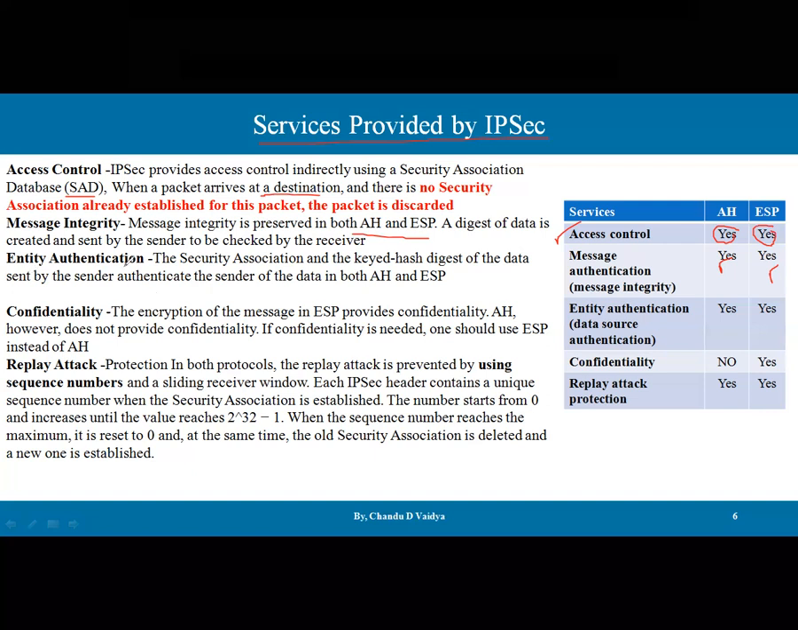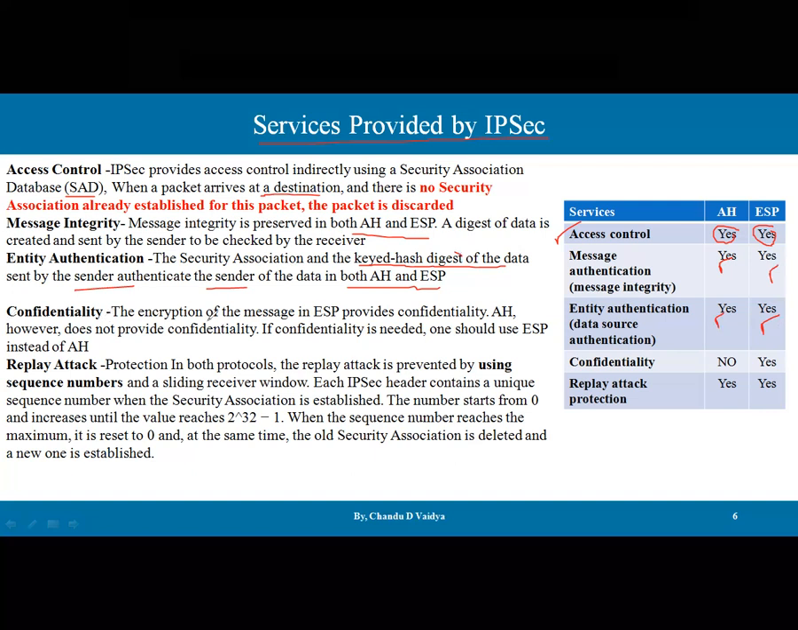Then entity authentication. The security association and the key-based hash digest of the data sent by the sender authenticate the sender of the data in both AH and ESP. Here the sender information is available, so that the receiver can say that I have received the content from a trusted party, using the security association and the key's hash digest. So there is a concept of digest, guys, because it is the reduced format of that particular key.